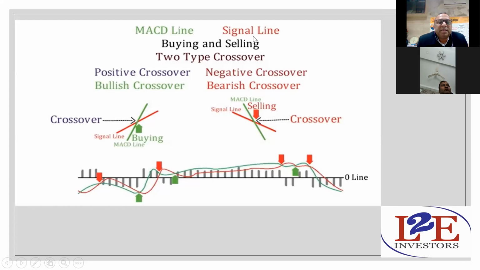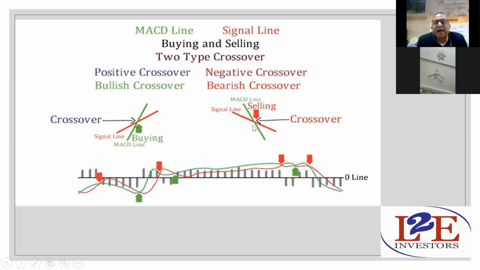Now, MACD line and signal line will give you the signals. How? There are two types of crossover, positive crossover and negative crossover. So how does it work? Whenever the green line, the MACD line, cuts the red line, the signal line, on the upside, so the green line is moving up, then this particular point will give you a positive crossover. Means here it is signaling you the stock will move up.